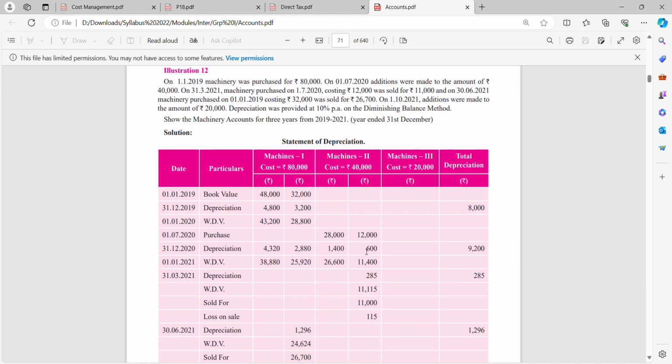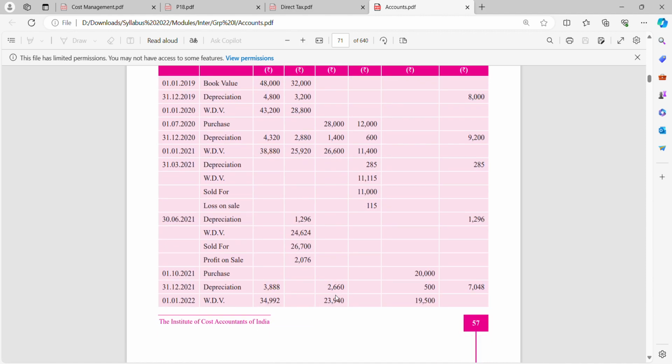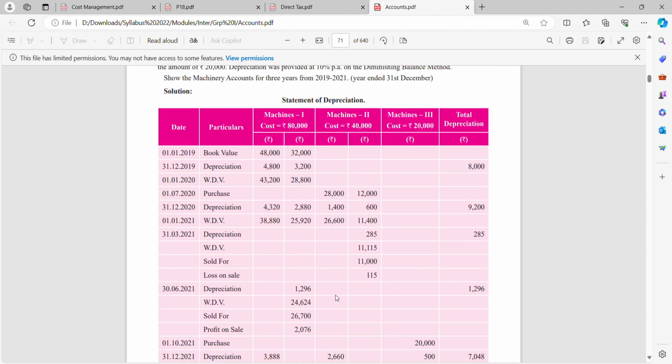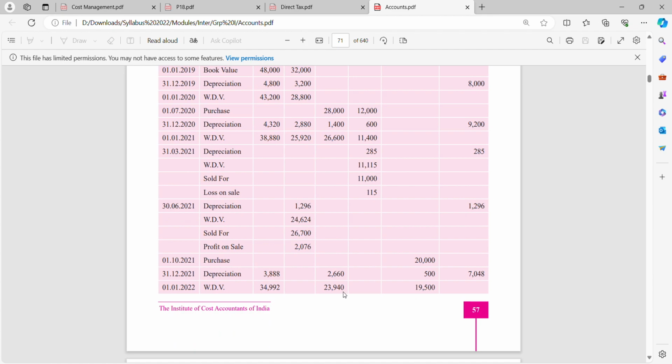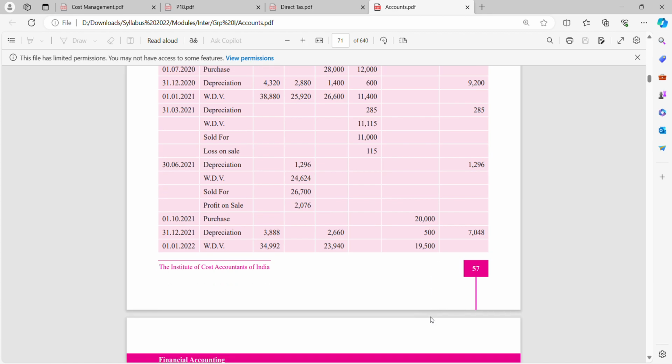Then you have 28,000 and 12,000. In the same fashion, you are selling this 12,000 part of the machinery, but the 28,000 part of the machinery is still there in your balance sheet. And for the 20,000 part of the machinery, you are providing depreciation for the respective period, and the balance part is there in your balance sheet.